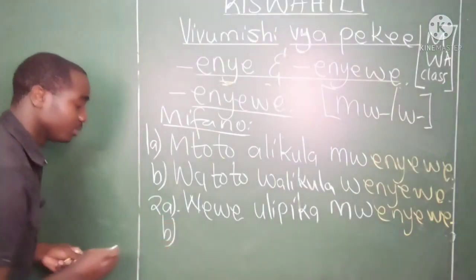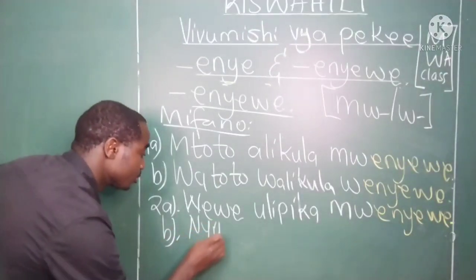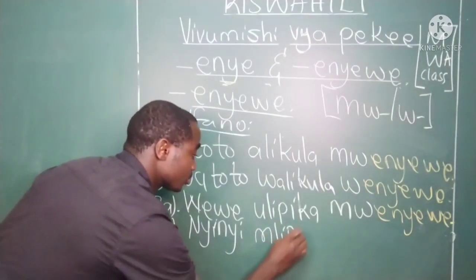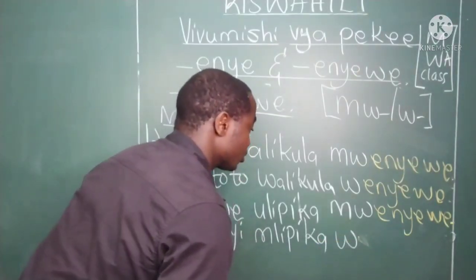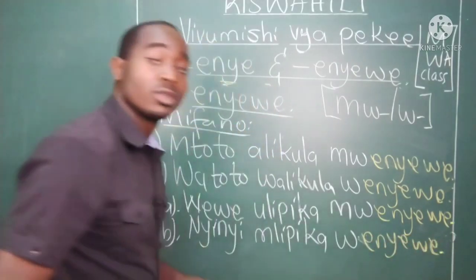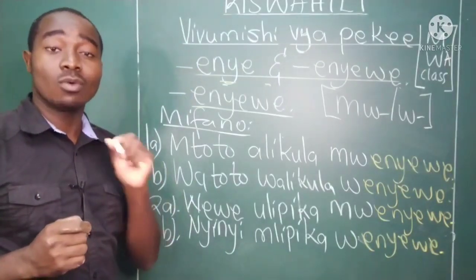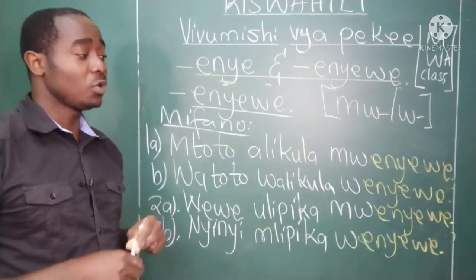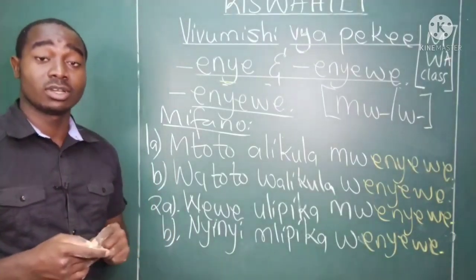Part B. Nyinyi mlipika wenyewe. You cooked by yourselves. Nyinyi mlipika wenyewe. Sawa? Without the help of any other person, you just cooked, or without being told, you just cooked. Sawa? Okay.